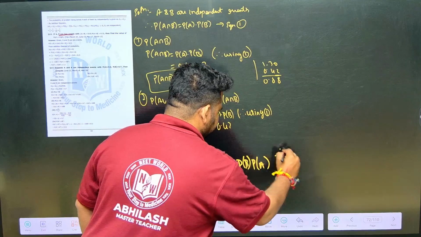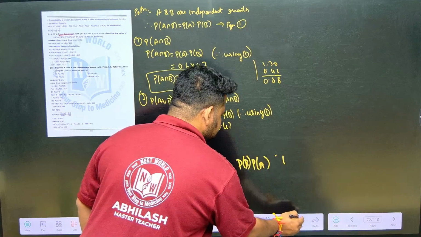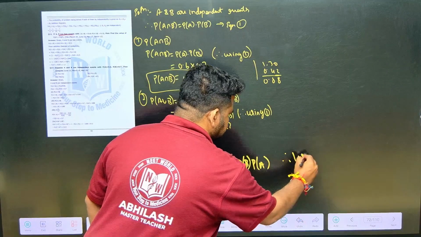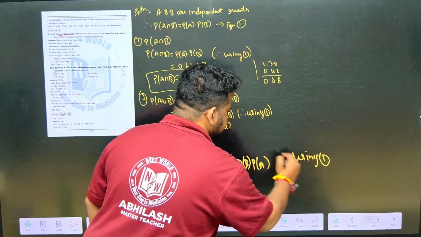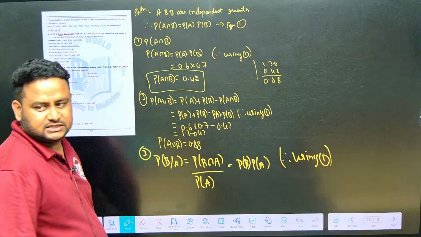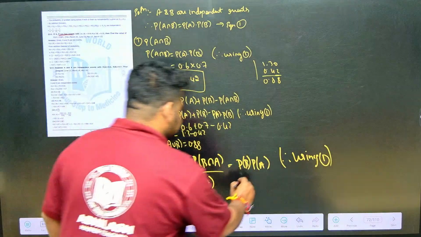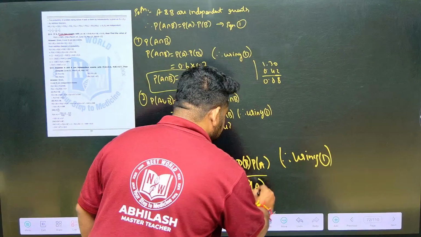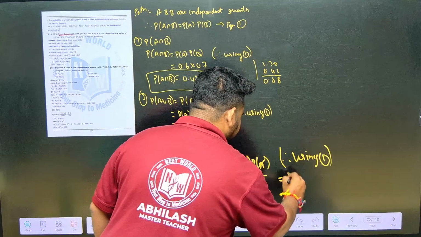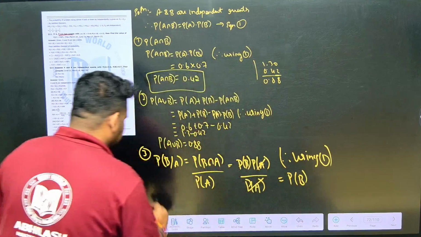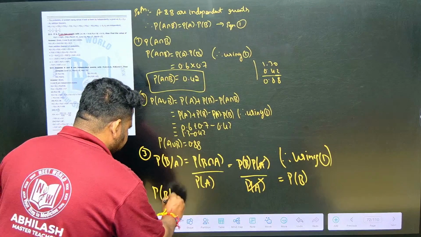Therefore, using equation 1, that is result 1. They are independent events. Therefore, probability of A intersection B can be written as probability of A into probability of B. So, this will be divided by probability of A. So, I can cancel this. I will get, this will be equal to probability of B. So, probability of B by A will be equal to probability of B.